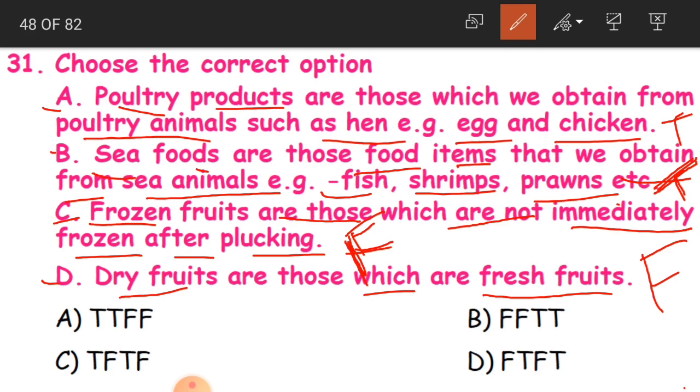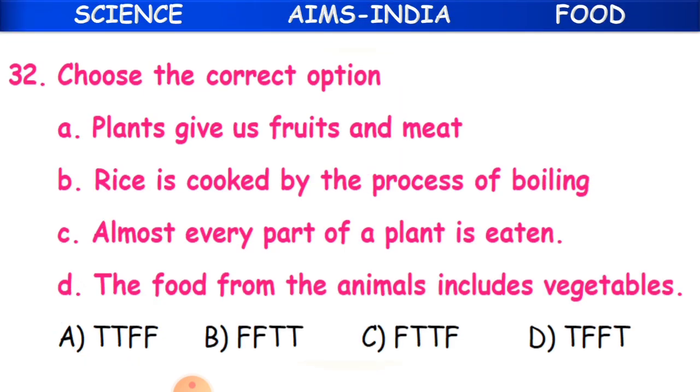So TTFF, where do we get this? In the option A. So TTFF, A is our answer. Clear children? Now 32nd question.